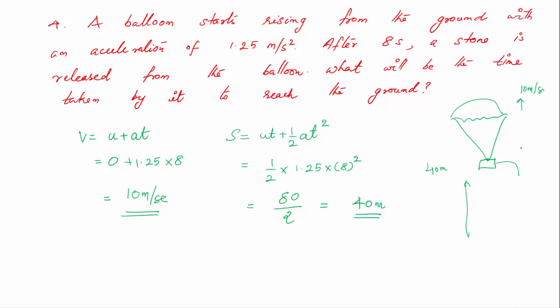So that stone, relative to the ground, will have an upward velocity of 10 meter per second at a height of 40 meters. Now only gravity acts, so it will be a deceleration. It will be decelerated by an amount of 10 meter per second square. So taking the value of g as 10 meter per second square is enough, as given in the problem.